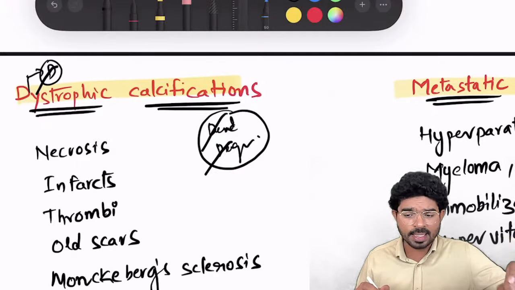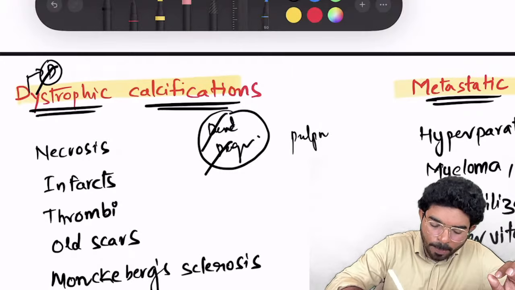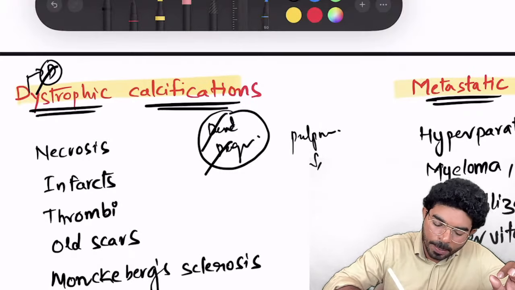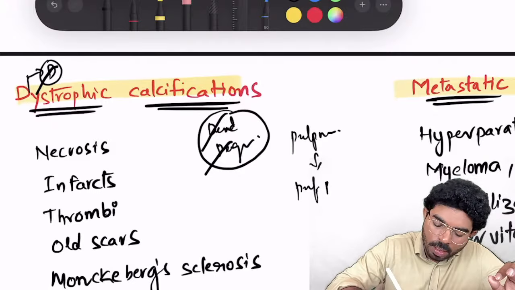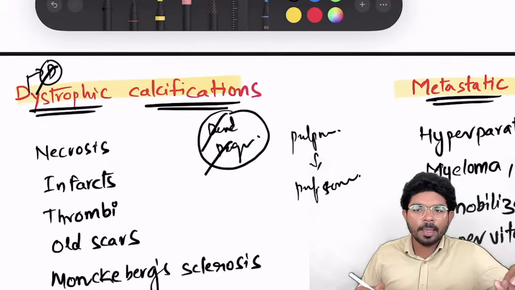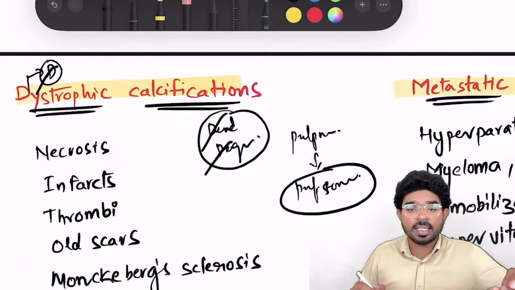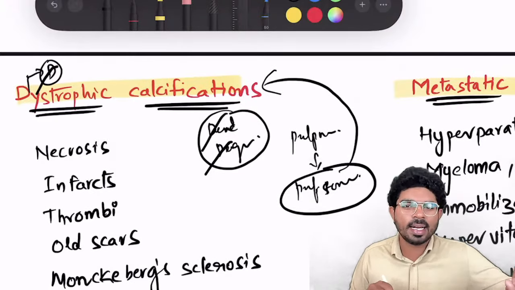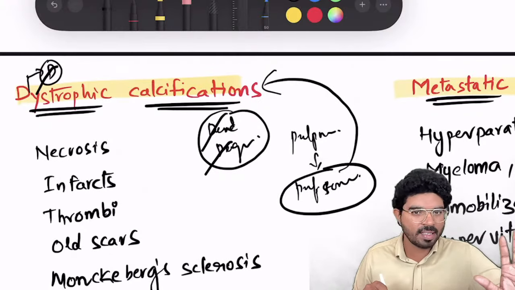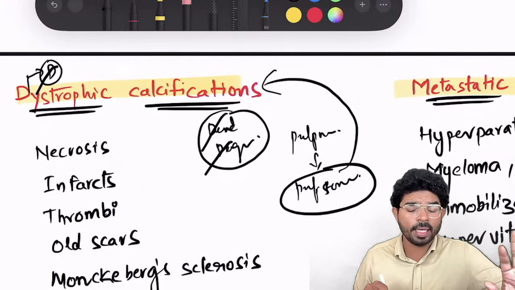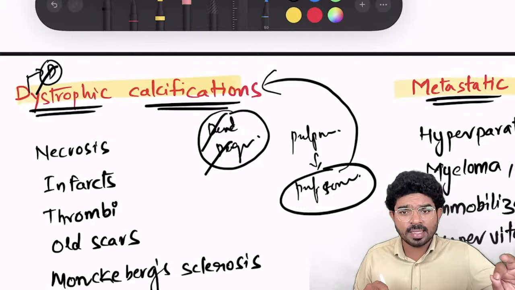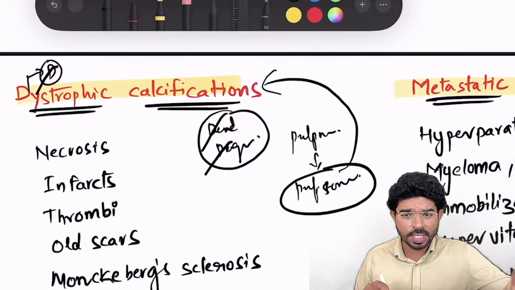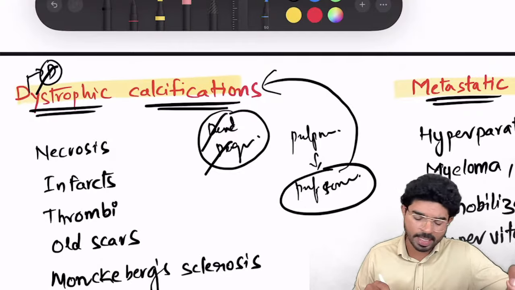Same goes, even if you take pulpal necrosis, it can further lead to pulp stones. Pulp stones are also calcifications. What type of calcifications are they? They are associated with dead and degenerated cells. They also come under dystrophic calcifications. Dystrophic calcifications are seen in dead and degenerated cells. They originate in dead and degenerated necrotic cells.